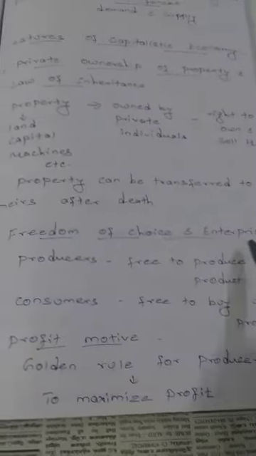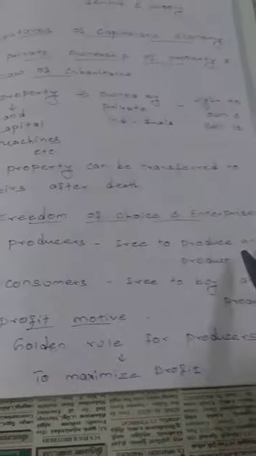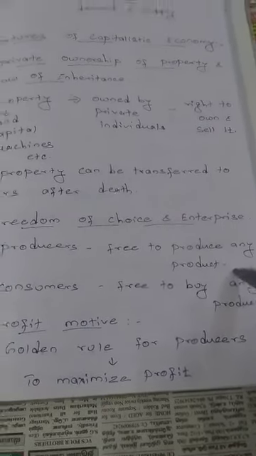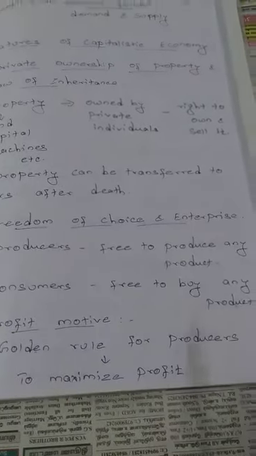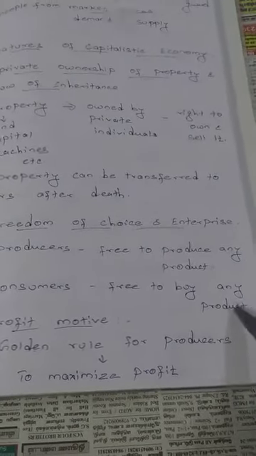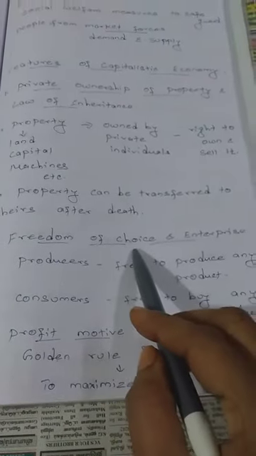Okay, next point is freedom of choice and enterprise, means producers have the right to produce any sort of products in case of capitalistic economy, and consumers have the right to buy any products in case of capitalistic economy. That's why it's called as freedom of choice.